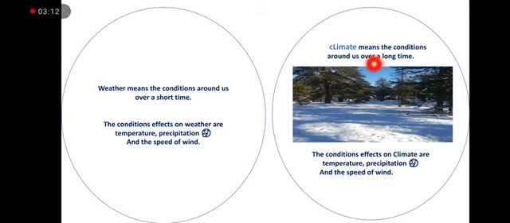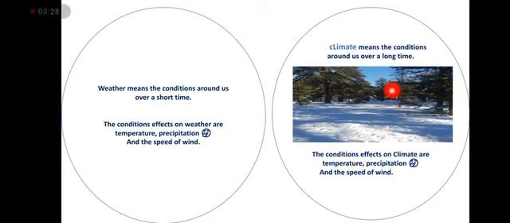Look to the next circle. We can see the word climate. Climate is like the weather, but it is the weather for a long time. Here you can see a photo of a polar habitat. In the polar habitat you can see ice. We know 20 years ago the climate of the polar habitat was cold.